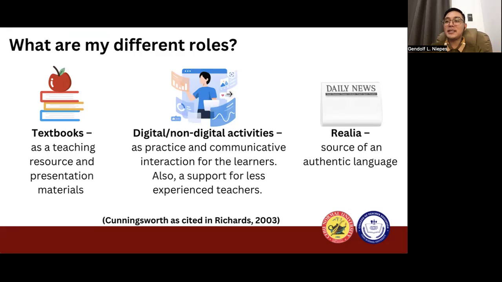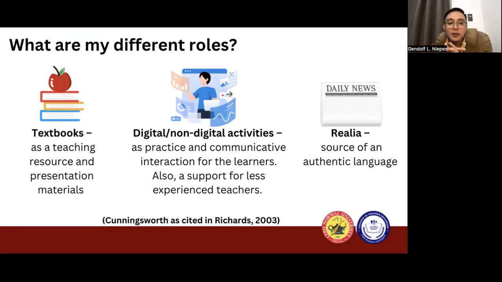Okay, because of instructional materials, beginning teachers are able to facilitate classes and make their learning more meaningful and significant to their students. Moving forward, one of the roles of instructional materials is to give us an authentic source of language. It gives us an opportunity to listen to an actual accent, an actual conversation, an actual way where you could communicate to the different people around the world, or how you are going to use English for that particular matter.